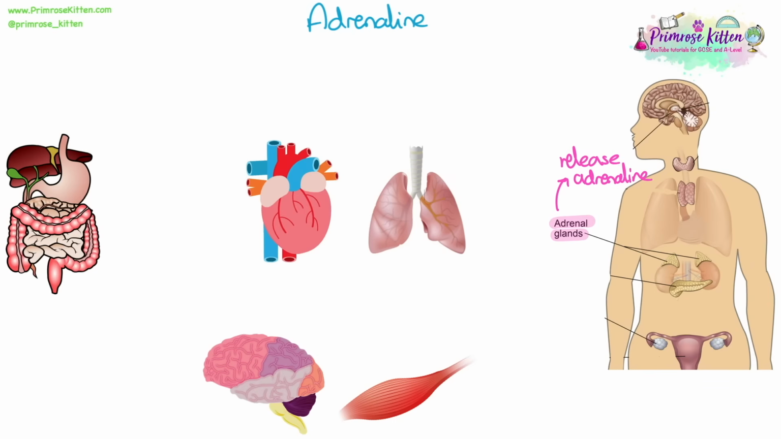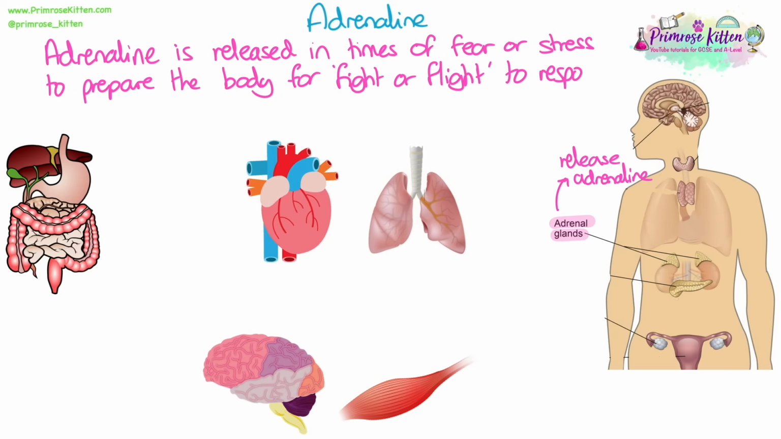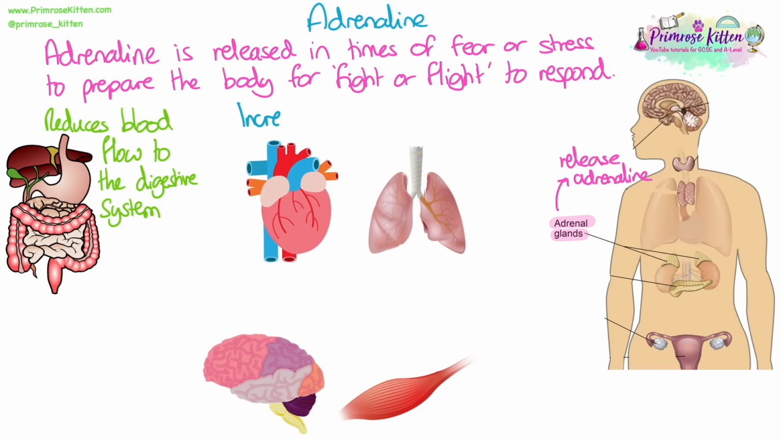The adrenal glands release adrenaline. Adrenaline is released in times of fear or stress to prepare the body for flight or fight, to respond to the environmental change or whatever is causing the fear or stress. It has different actions on different organs in the body. It reduces blood flow to the digestive system in order to make sure that blood is sent to more important organs.